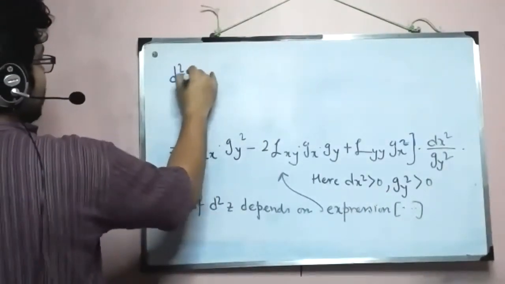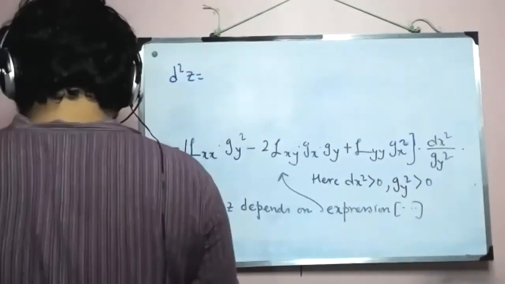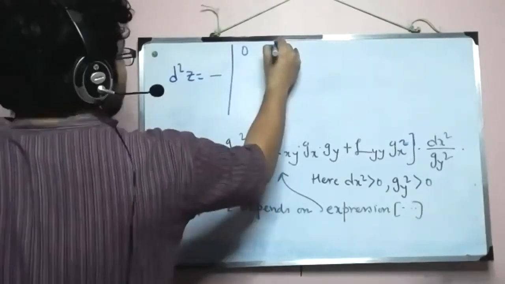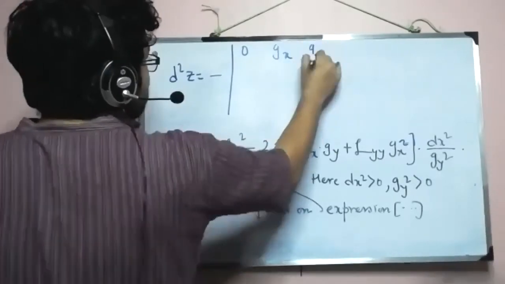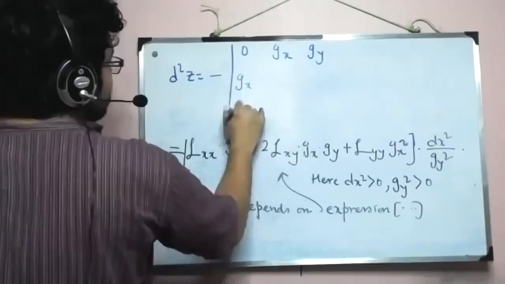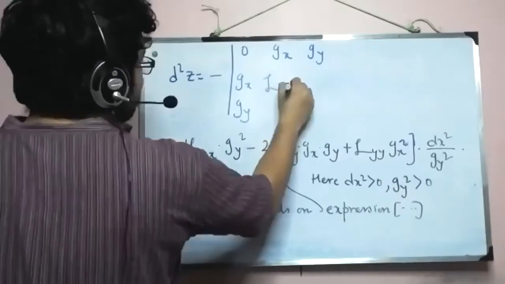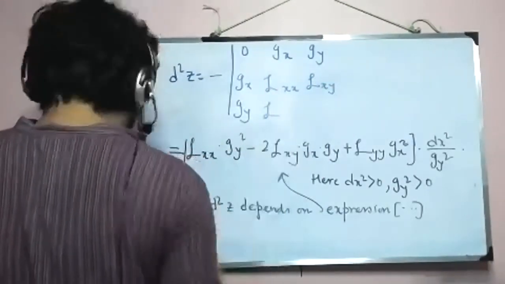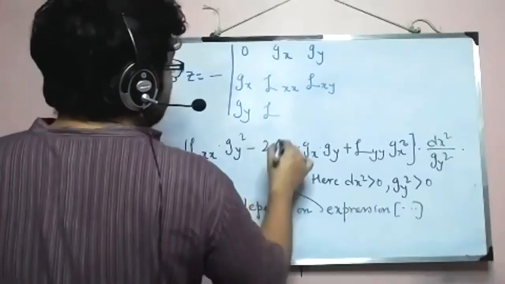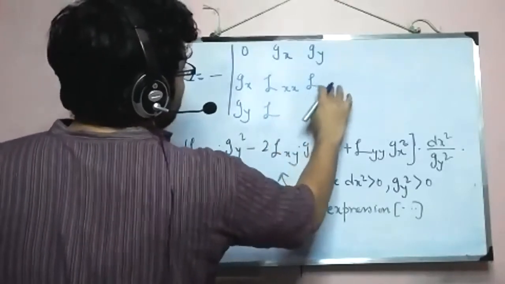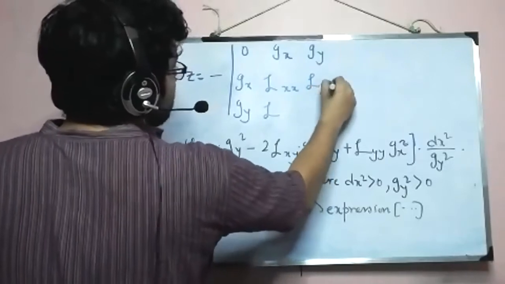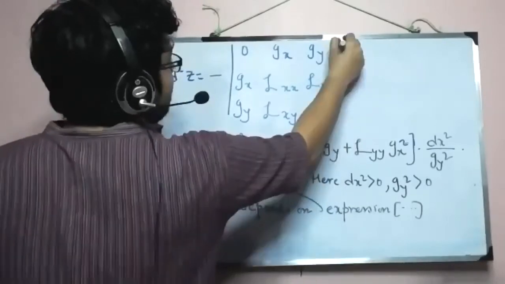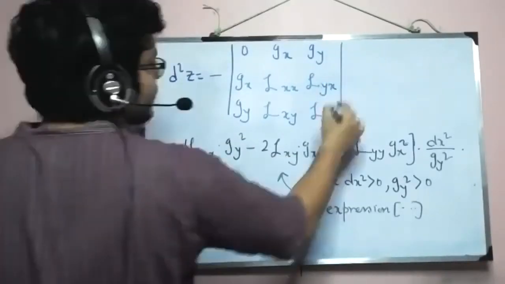So d²z will be minus of the determinant with 0, gx, gy, again gx, gy, and here I must write, okay, so this will be actually yx, this will be xy, and this will be yy, right?